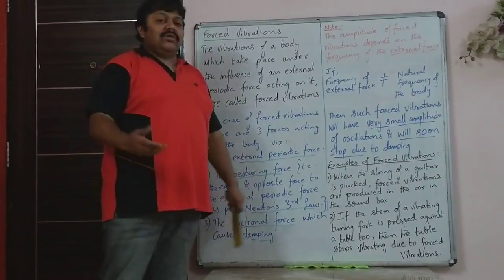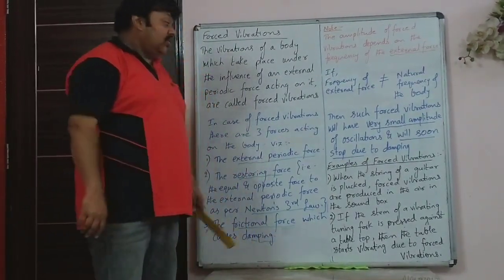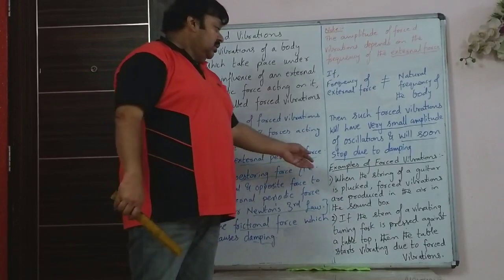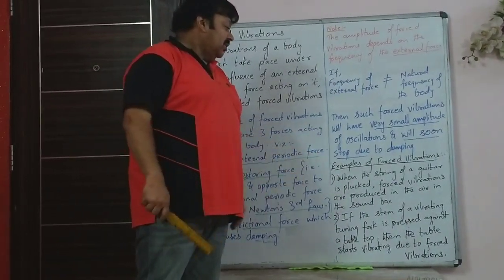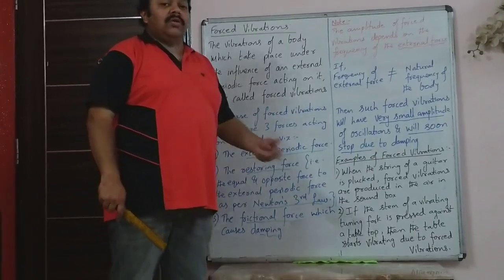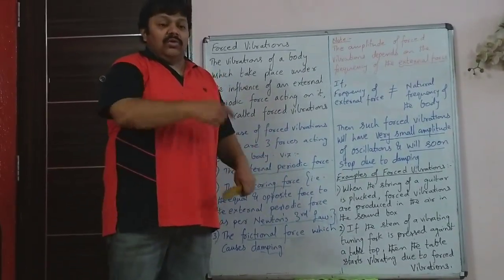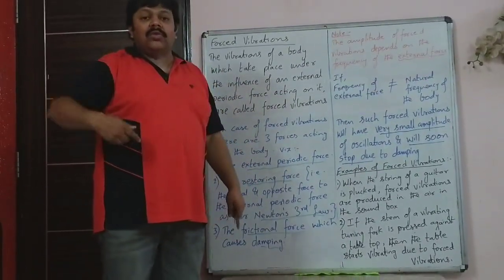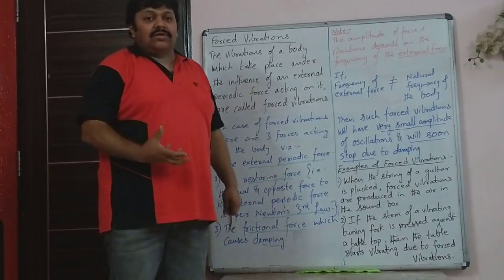So some examples of forced vibrations which I have already told you. Number one, when the string of the guitar is plucked, forced vibrations are produced in the air in the sound box below the string. You know that in the guitar there is a big sound box. Even in a sitar there is a sound box.